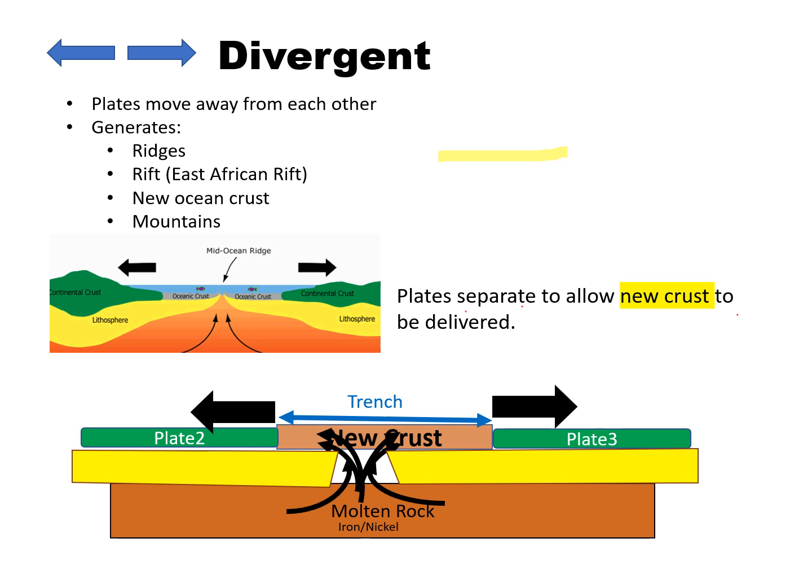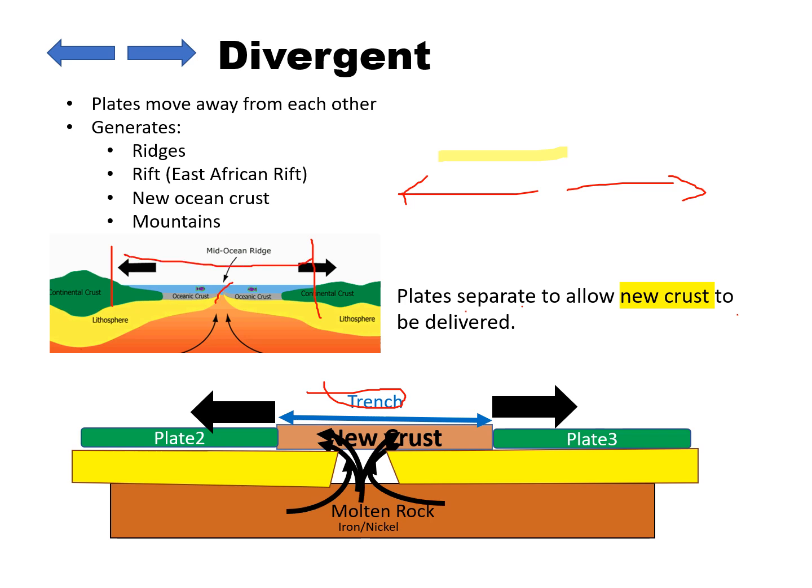The primary component of the divergent theory is that the two plates are moving away from each other. The key thing I like to recognize here is that when these plates move away from each other, it creates this trench or this ridge right here.